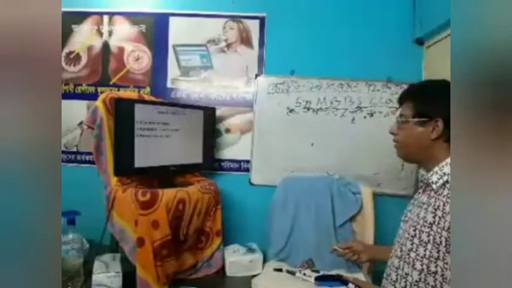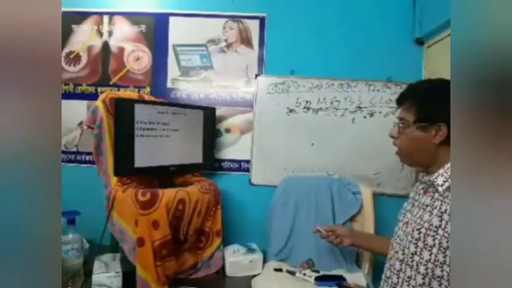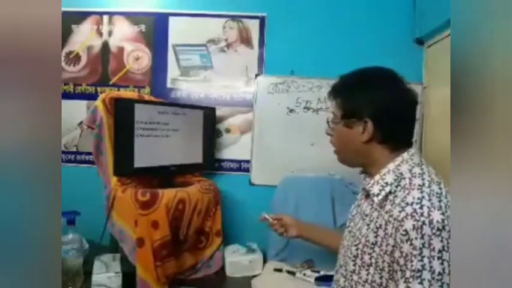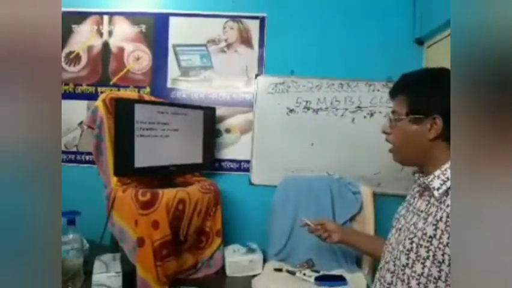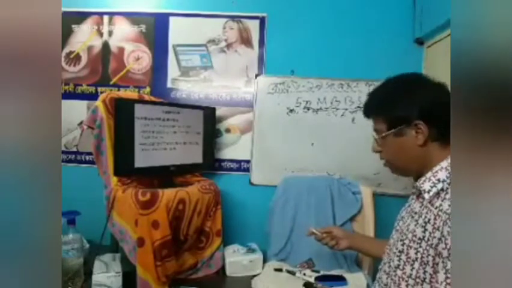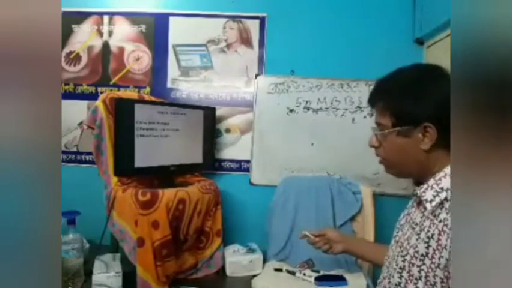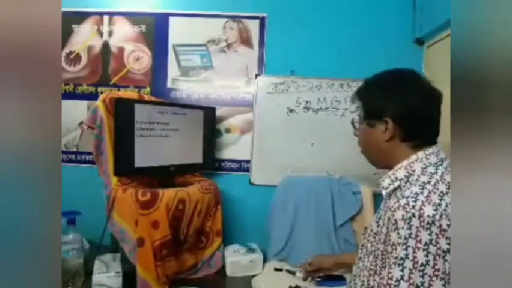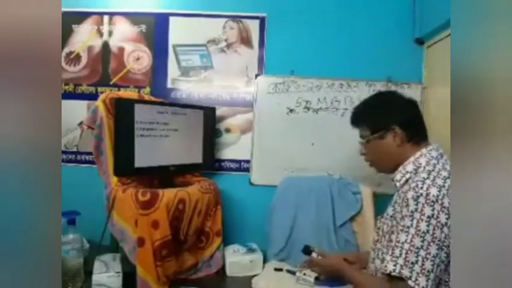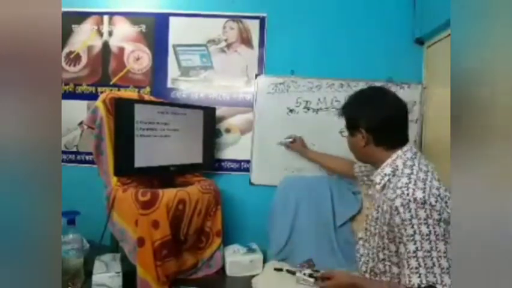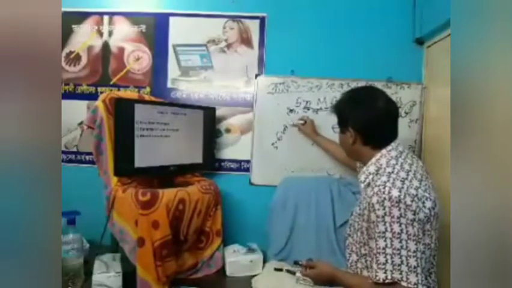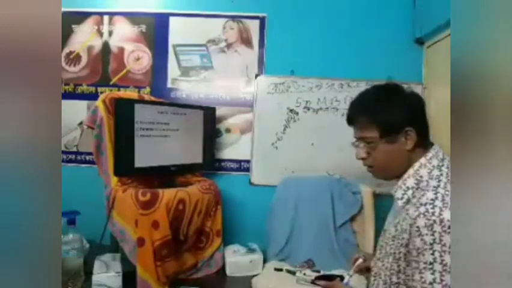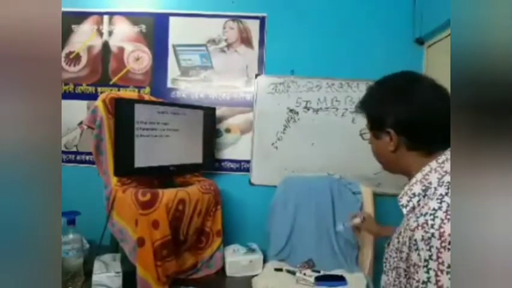Now specific treatment: oral iron therapy, parenteral iron therapy, and blood transfusion. Now oral iron therapy. How can you give oral iron therapy? Very important. The dose, you should write this in your written exam. It is also asked in the Viva board. The dose is 3 to 6 milligram elemental iron per kg per day, in 3 divided doses.